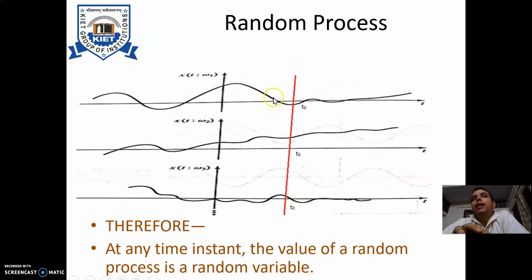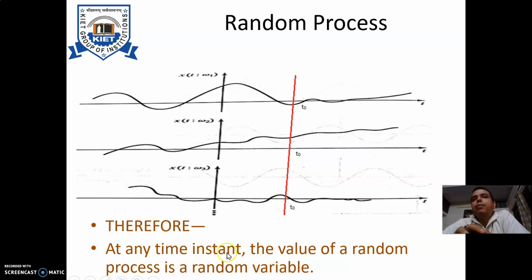So you can say that when you are observing a set of random processes at a particular time instant t, you will get a random variable. So we can simply conclude that at any time instant, the value of a random process is a random variable.